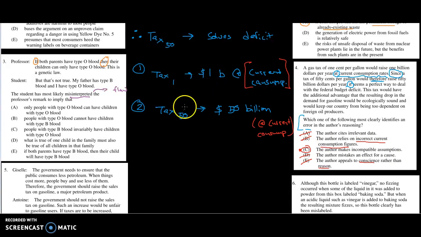I guess the assumption is that if I'm taxing by 1 cent and it raises this, then if I do 50 times that much, I'm also going to get the same result. And the caveat there is that the 1 cent tax was at current consumption. We didn't say anything about that here. So yes, that would have to be the answer. All right, let's pause this and we'll do a few more questions as we keep going.